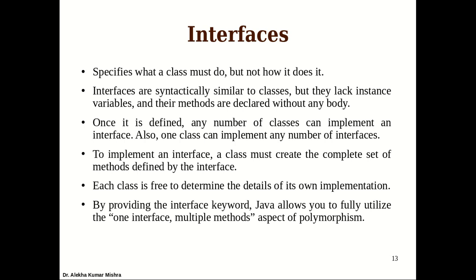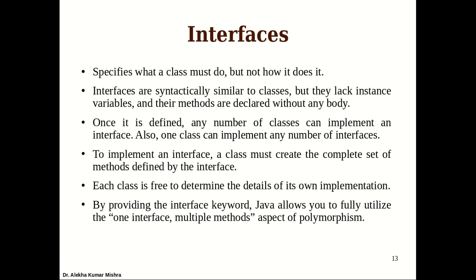So it tells what the methods could be, and how the methods will be implemented is up to the class which is implementing the interface. We call it extending for a subclass, but here it is implementing. And remember, once it is defined, any number of classes can implement an interface. Not necessarily only one class.